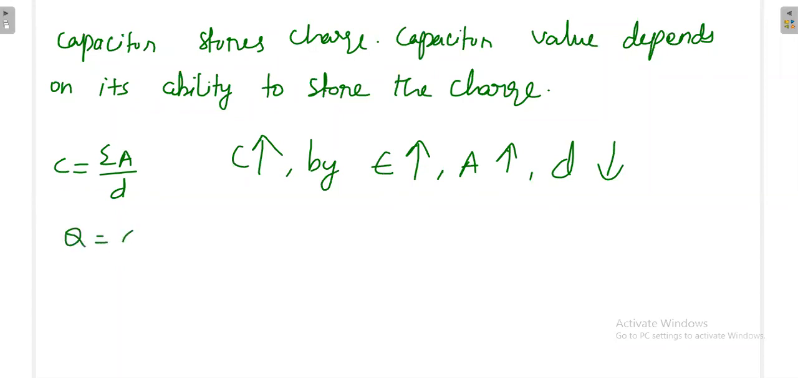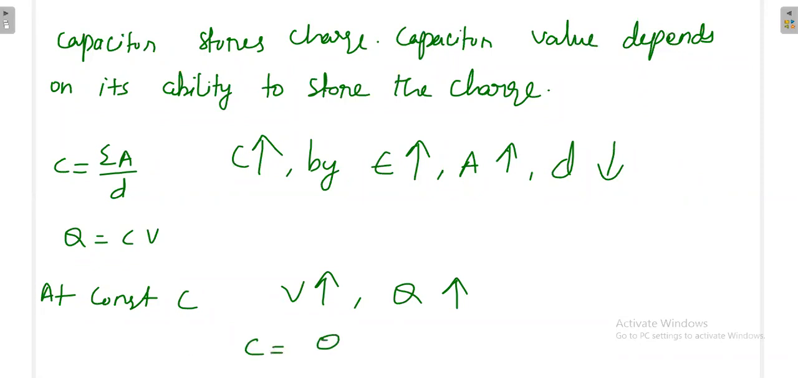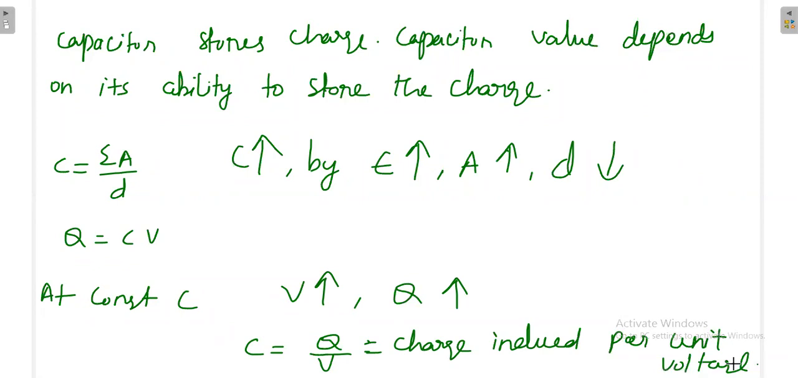So in general, Q is equal to CV at constant C. Then if you increase V, Q also will increase, because if C is constant and you apply more voltage, then more charge will be developed. That's why the capacitance is C is equal to Q divided by V. Capacitance means charge induced per unit voltage. That is the definition of the capacitance.